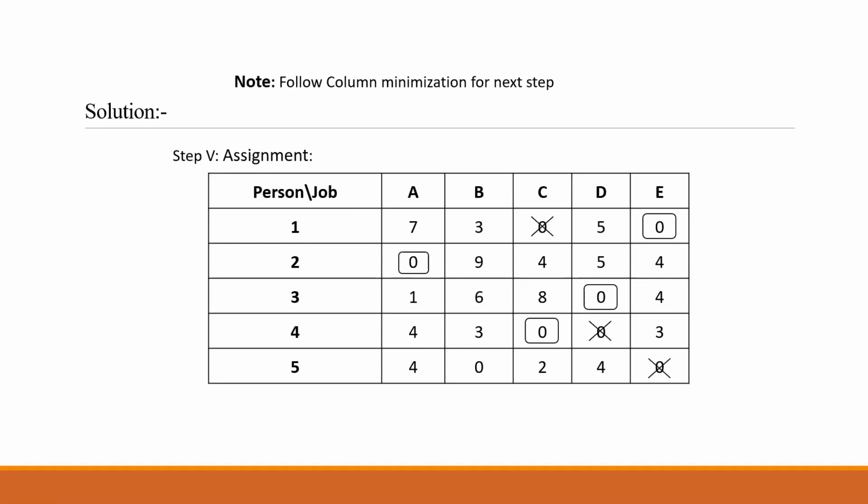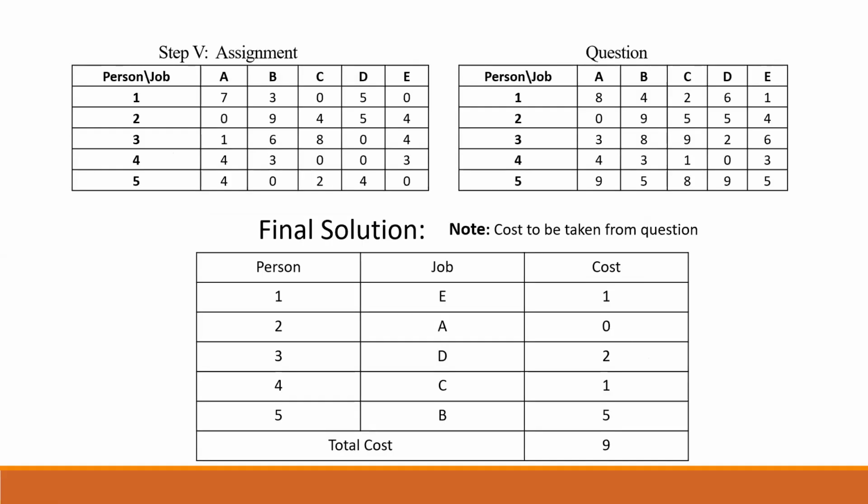In the last row we had 2 zeros but one is cut. So we had now 1 zero. We will assign job B to person 5. So you can see here one-to-one means in one row you will find one box only, and in each column one box only. Then the solution is perfect.